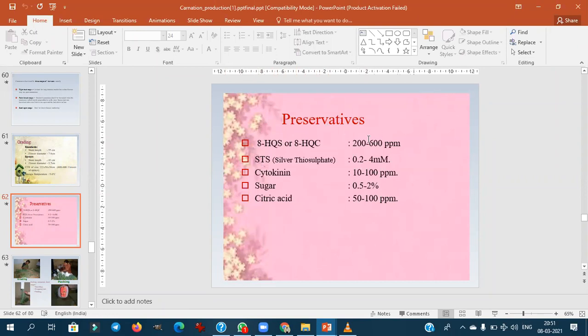They won't ask the numericals, but they will ask what is the preservative solution for the rose or carnation. At what concentration is the sugar used as a preservative in the carnation? At 0.5 to 2%. This much you have to remember.